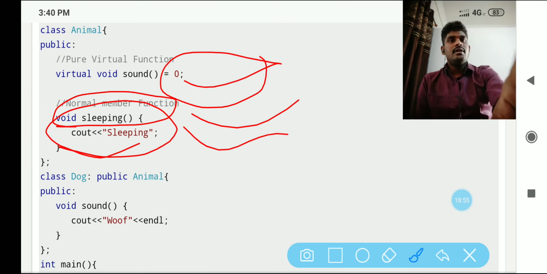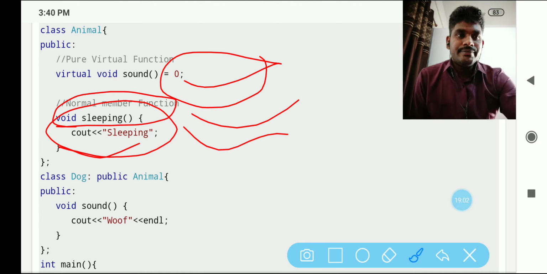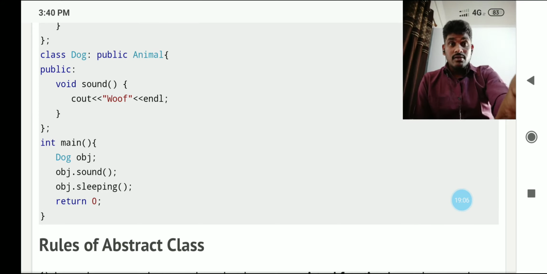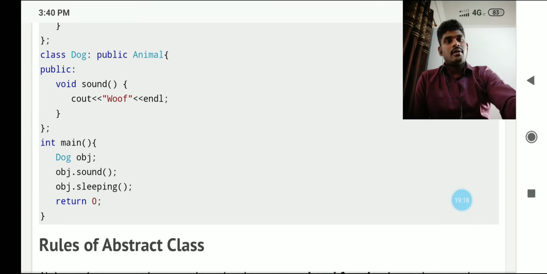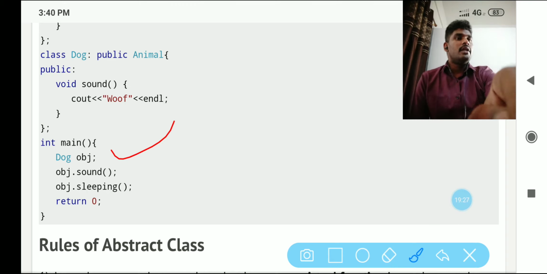Now look here, the abstract class and the derived class, both classes are there. How is the accessing going on? Class dog is a derived class, and in the derived class there is also a function, void sound, which is a function, not a pure virtual function. Now look here. The dog object is created for the derived class dog.